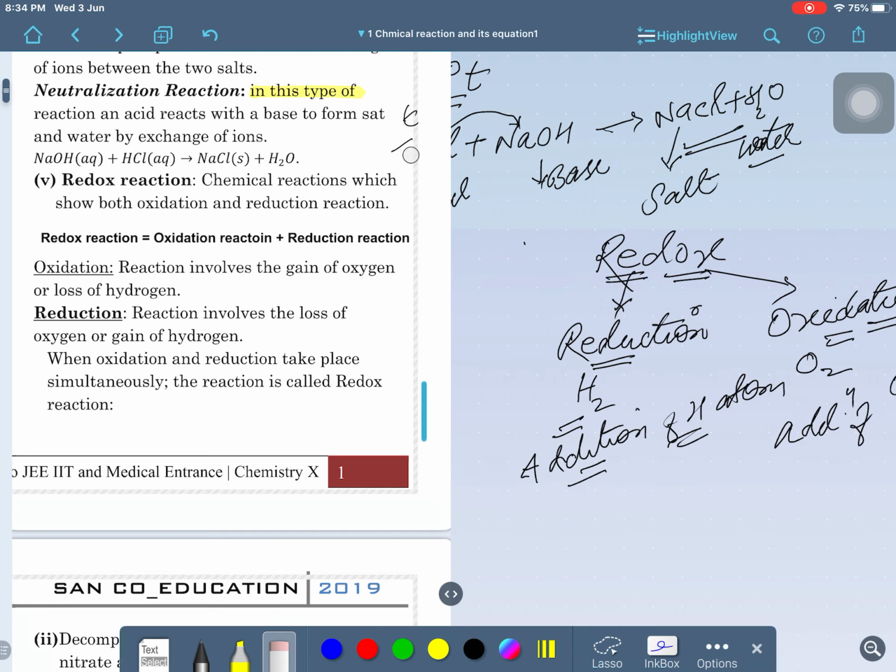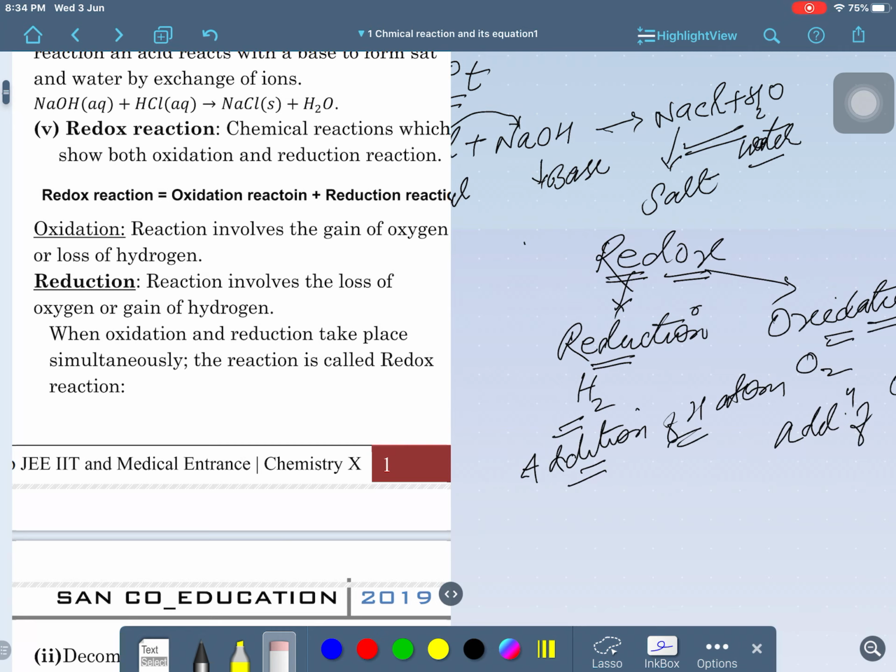So, everybody understood the definition of reduction. Now have a look at this: H2, hydrogen. Suppose it combines with oxygen, a hypothetical situation, forming water molecules. We need to balance it by writing 2, so here it becomes 2. Hydrogen adds with oxygen to form water molecules. So, hydrogen is gaining oxygen, which means hydrogen is being oxidized, and oxygen is getting hydrogen, so O2 is reduced.